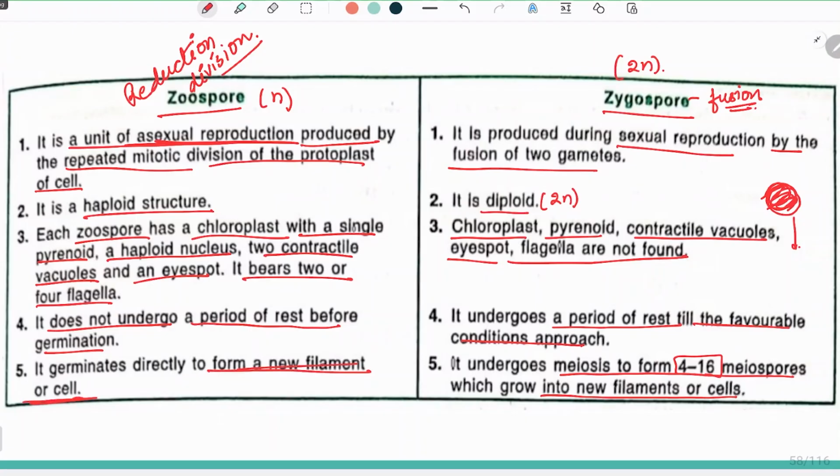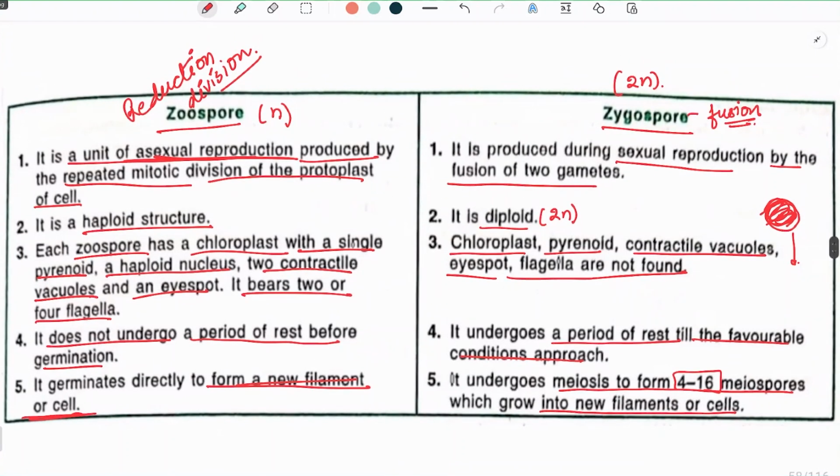It will give rise to a new plant very early because it is not undergoing a period of rest. Whereas the zygospore undergoes a period of rest before germination, and if it undergoes meiosis, it gives rise to 4 to 16 meiospores, which grow into new filaments or cells.